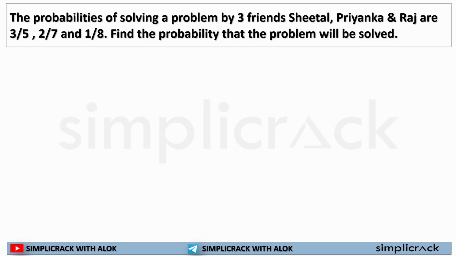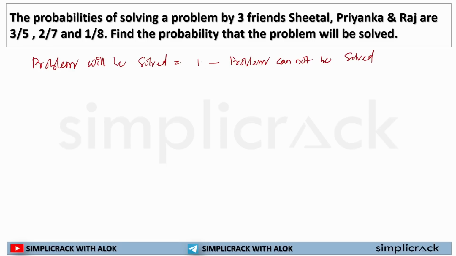Now, this is a very interesting question, and you need to understand, whenever the problem will be solved comes, it will be 1 minus the problem cannot be solved.